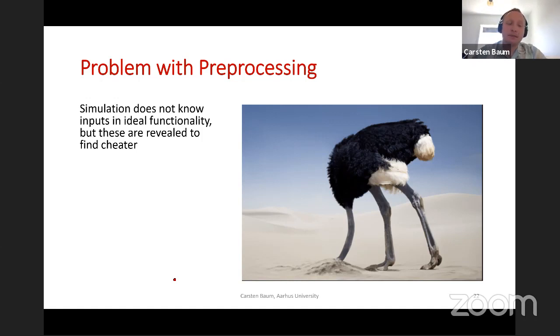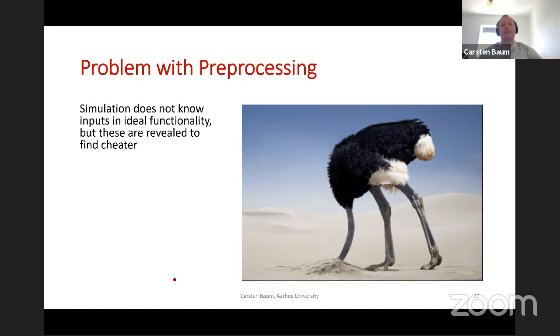But if your preprocessing aborts, then your ideal functionality is going to output the actual material that the honest parties got, because this is what verification is about. You see from the ideal functionality what shares the honest parties got, but you simulated a transcript before, not knowing what the honest parties would actually be getting. So your choice of randomness tape in the simulation is going to be inconsistent with the ideal functionality.